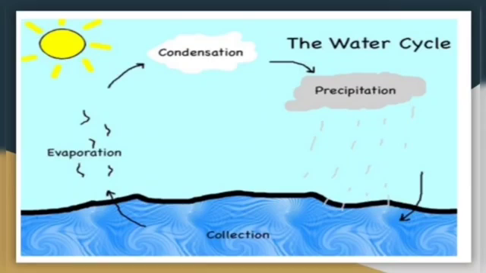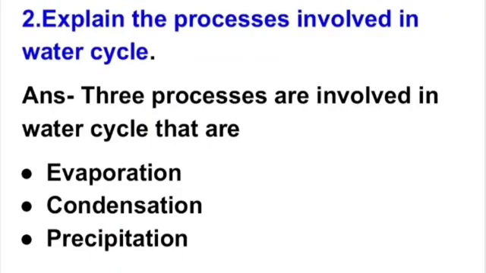Okay, now second question was, explain the processes involved in water cycle. Answer is, three processes are involved in water cycle, that are evaporation, condensation, and third is precipitation.